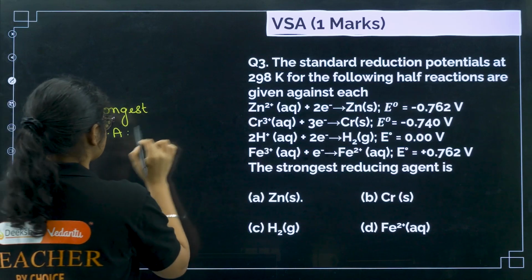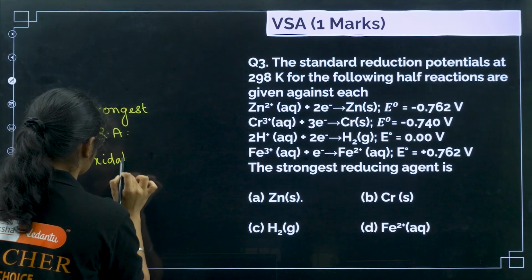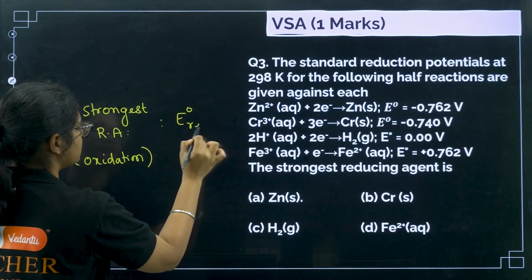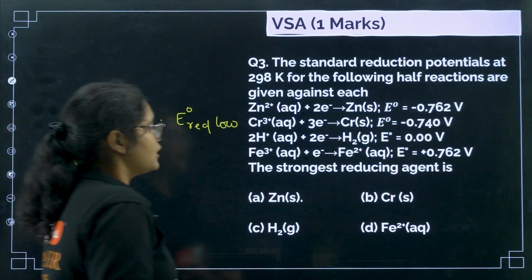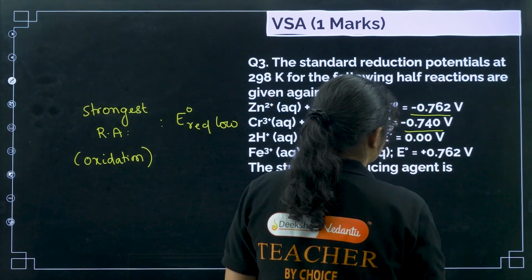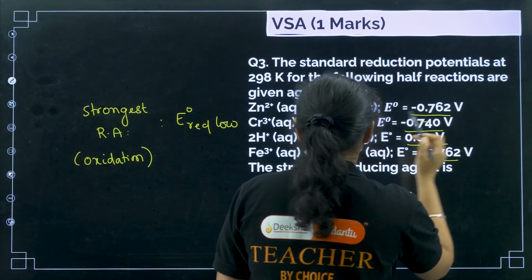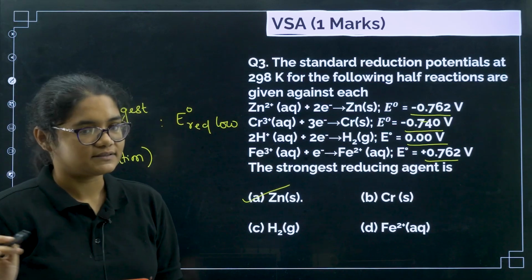So strongest reducing agent means itself it undergoes oxidation. For oxidation, the E0 reduction value should be low. Now you can see here, this is minus 0.76, this is minus 0.74, this is plus, right? So here this is the least one. So zinc will be the correct answer. Option A is the correct answer here.